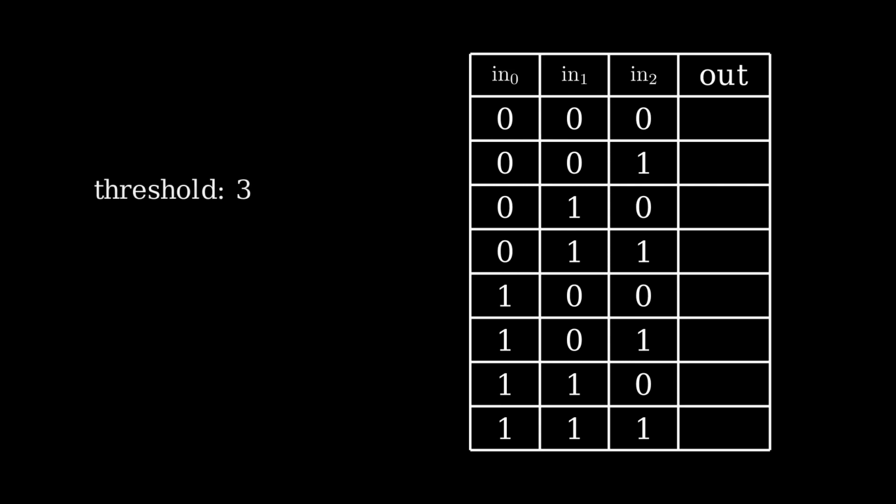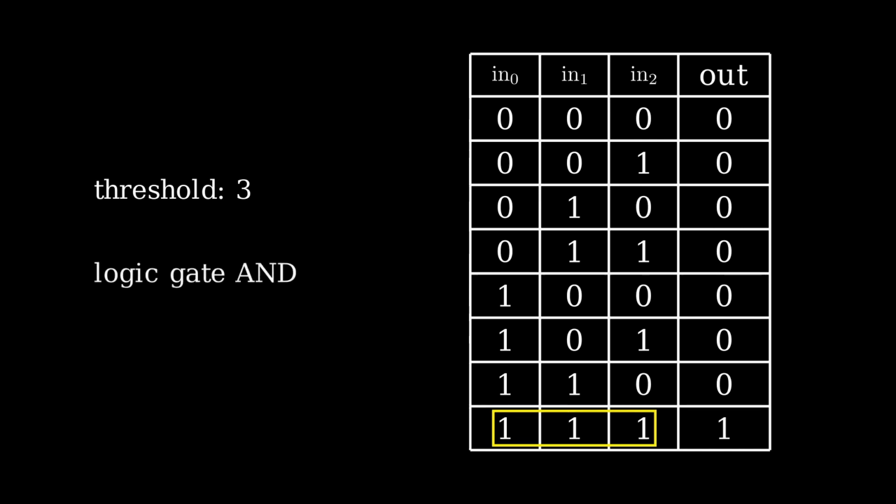In other words, we define a neuron's state to be on, or 1, if and only if all 3 of its inputs are 1. Put differently, our model neuron's output is always 0, except when all 3 of its inputs are 1. An input-output relationship such as this is also called an AND gate. You can probably see why. The output of this gate is only 1 if its input 1 and 2 and 3 are all 1.